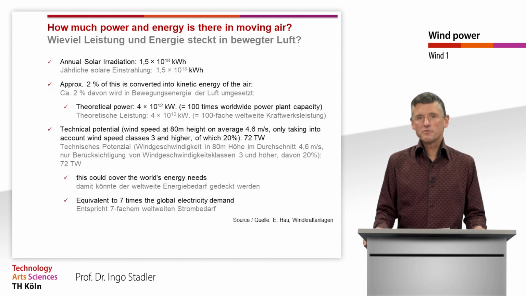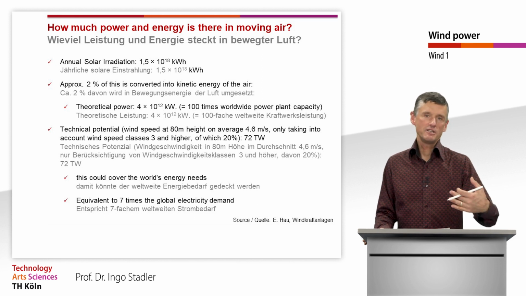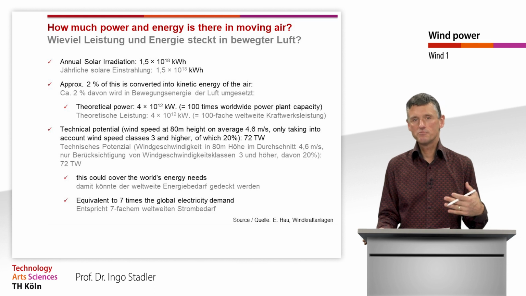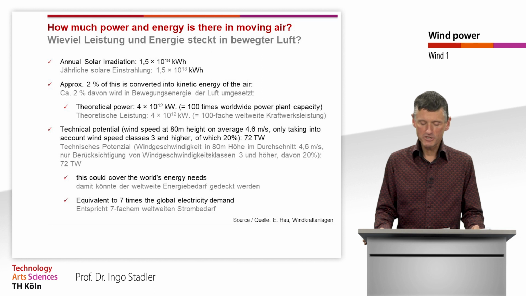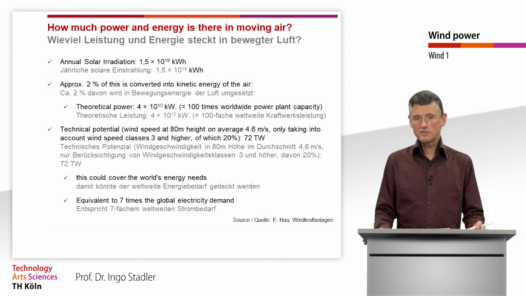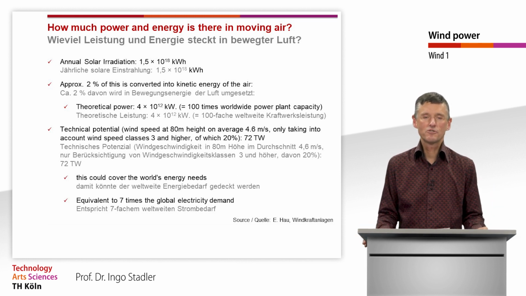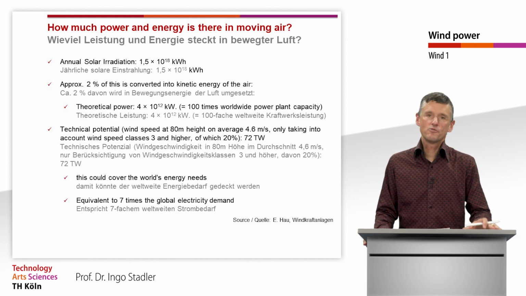And we assume that approximately 2% of this solar power is converted into wind. And that results in a theoretical mean power of 4 times 10 to the 12 kilowatt. And that is 100 times more than the installed nominal power of all power stations worldwide. But that is a very theoretical potential.